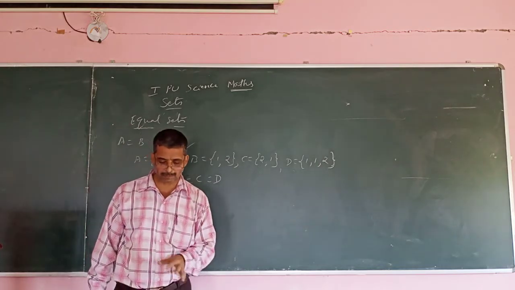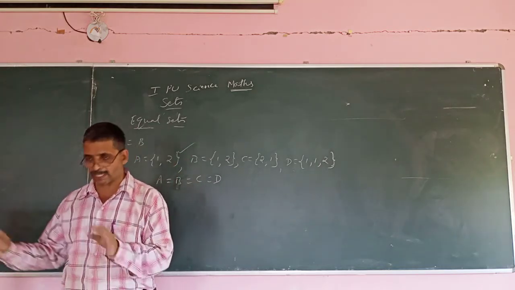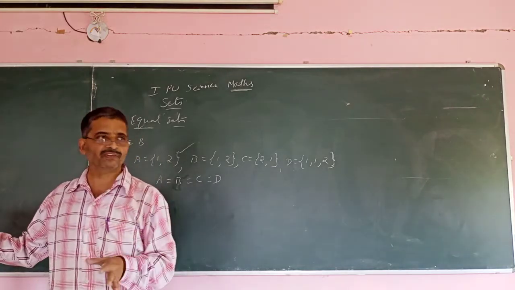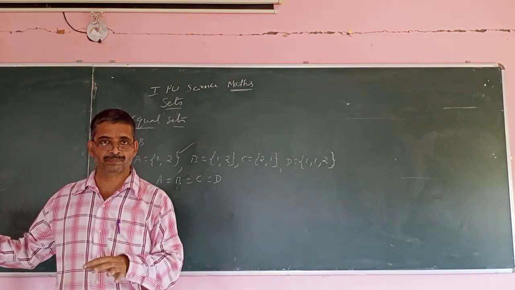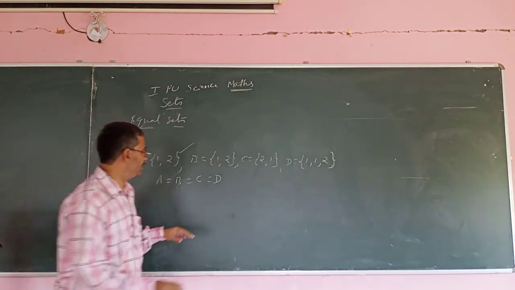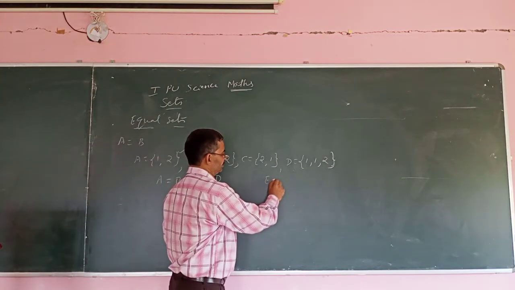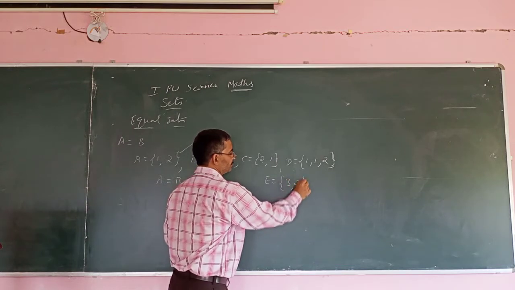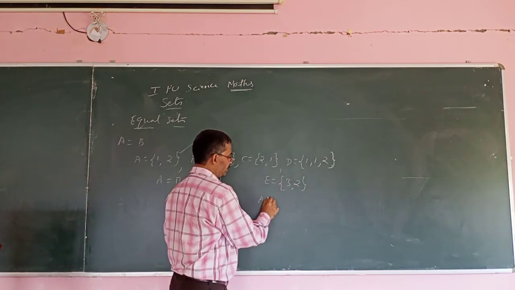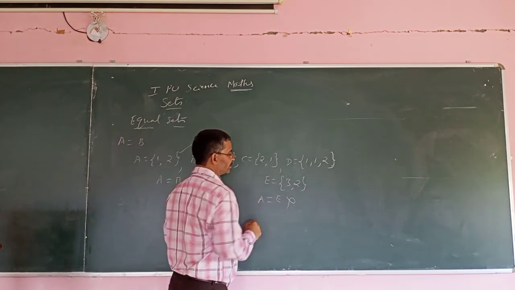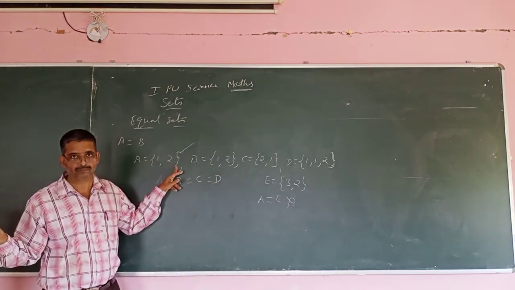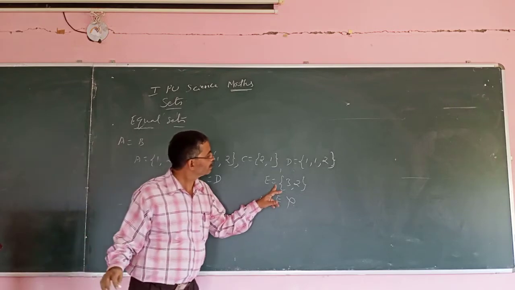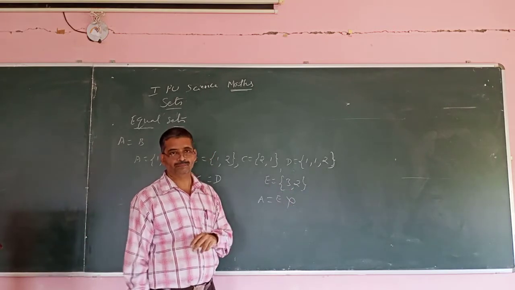So just simply remember that two sets are equal if they have the same number of elements and the terms are the same. Suppose I have E equal to {3, 2}. Now, is A equal to E? No, because A has {1, 2}, E has {3, 2}.